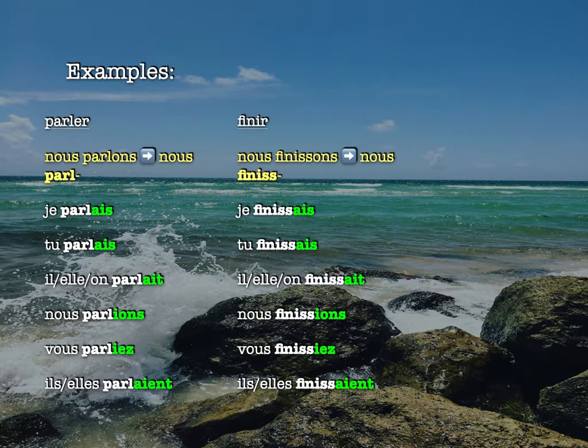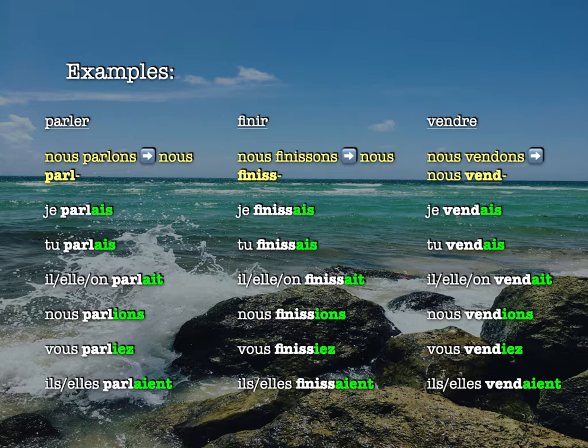That's going to be my stem. So for vendre, for example, I put that in present tense nous form, so I get nous vendons, take off -ons, leaves me with vend, V-E-N-D, and then I just add the endings. So, je vendais, tu vendais, il, elle, on vendait, nous vendions, vous vendiez, ils, elles vendaient.